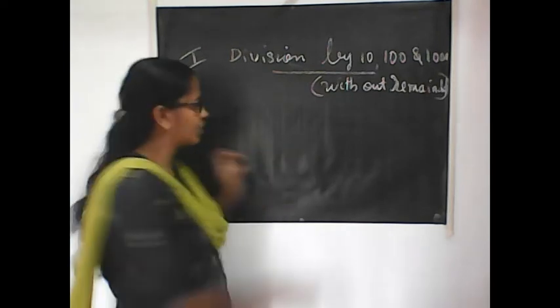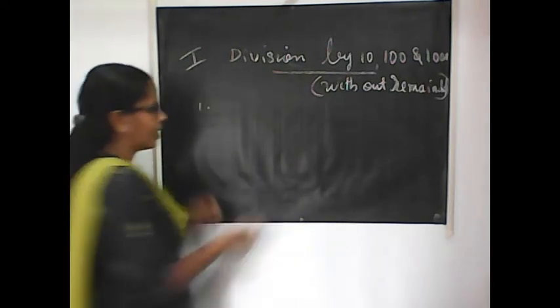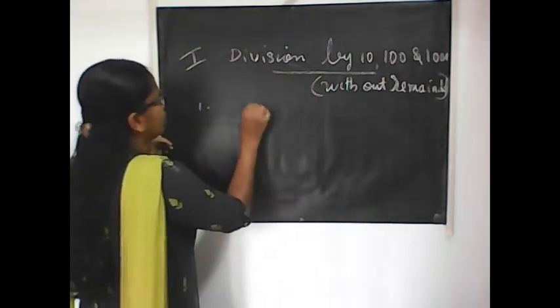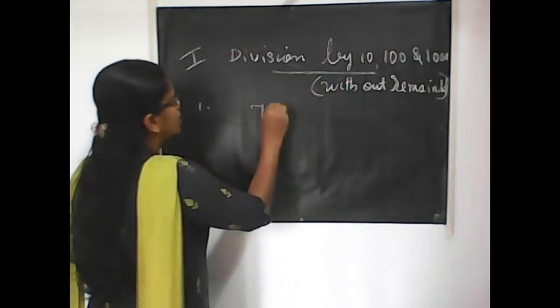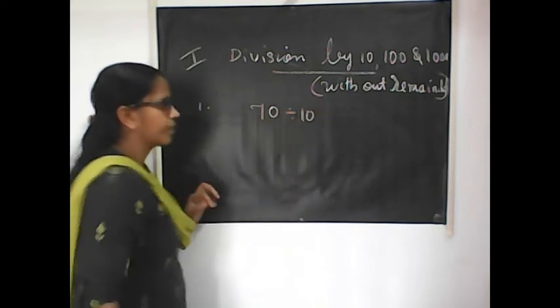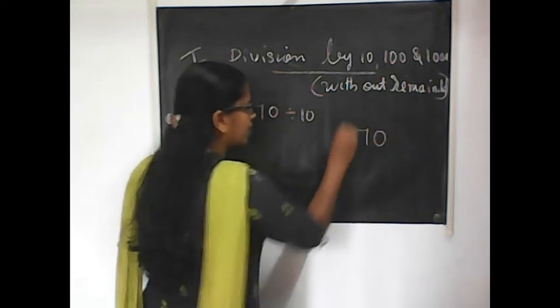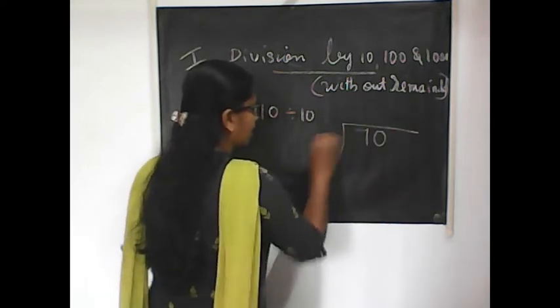First example, I will show you. Remaining things we will do together. Now listen well. Suppose I want to divide 70 by 10. As usual, we write 70 inside, that is the dividend, and write the divisor outside.